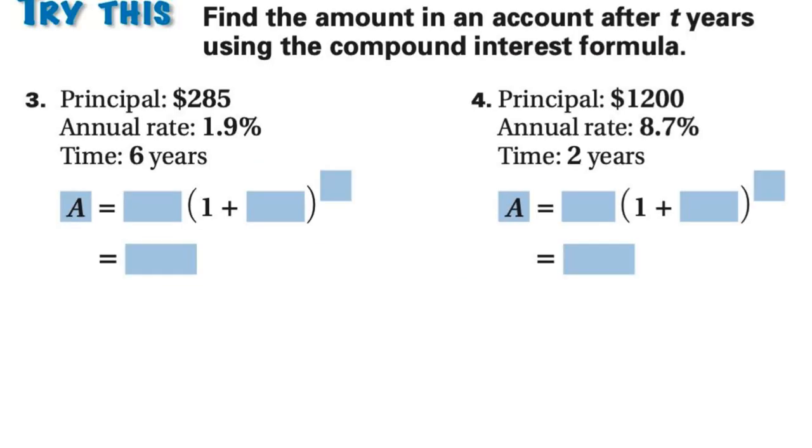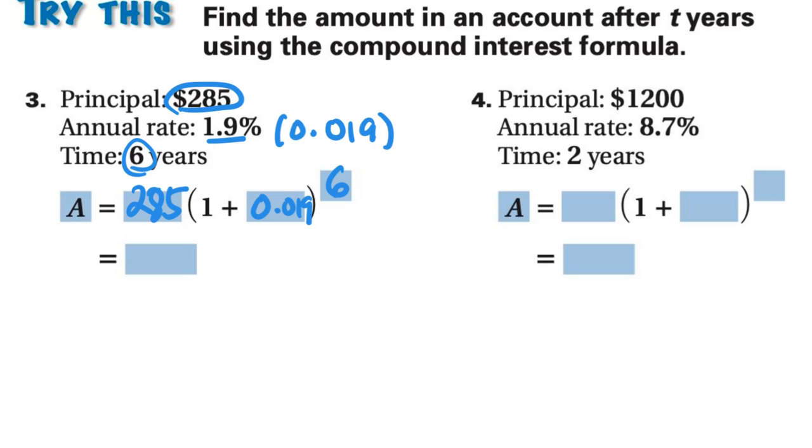Okay, so let's try this. Find the amount in an account after 2 years using the compound interest formula. So our principal in here is 285. 1 plus this, in decimal form, is going to be 0.019, and this is going to be 6 years, raised to 6. If we multiply all of this, this is going to give you 319.07. Okay, so that's the answer to that.